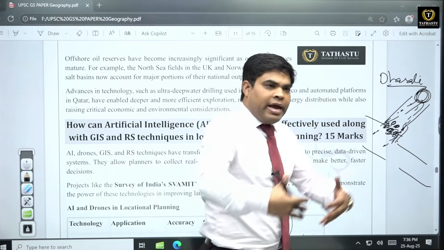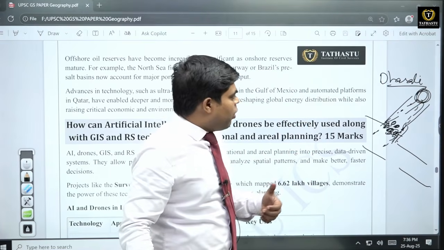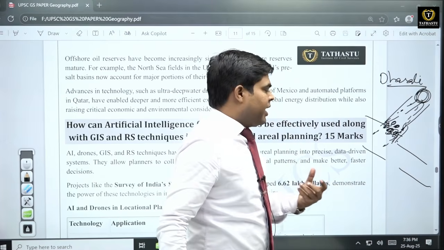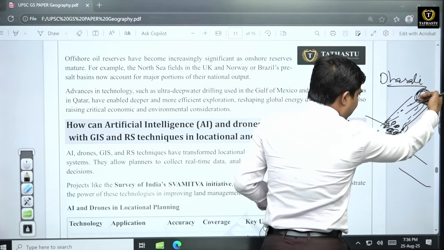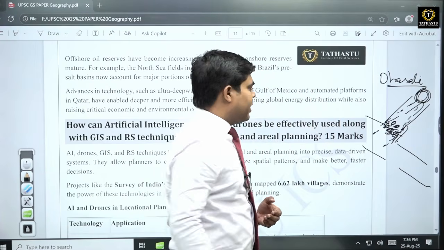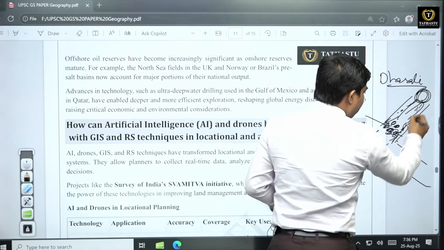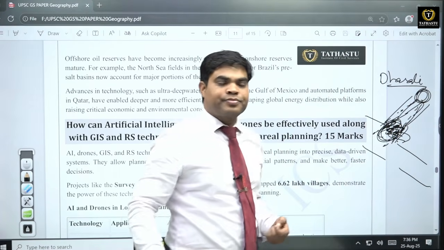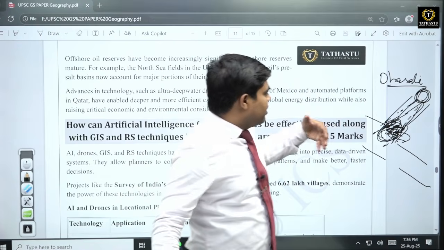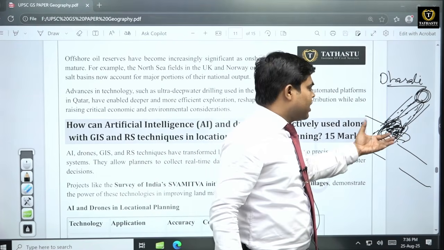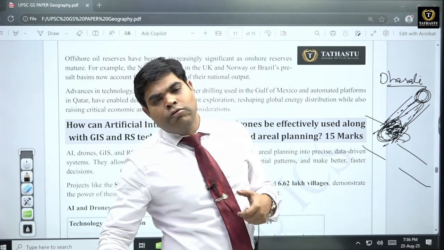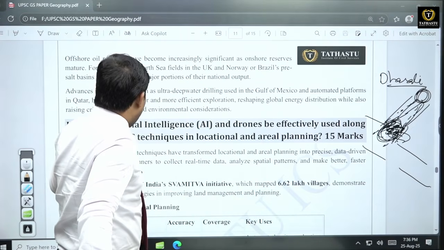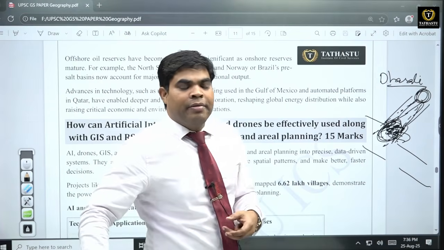And when this water came, it also brought along stones, tree logs as well as eroded materials. When these eroded materials came down a huge slope, they got huge velocity, and when they came here, they almost covered the entire Dharali village. The entire village got covered by this debris, and because of that almost 100 people lost their lives, right? So in this situation, how can artificial intelligence and drones be very helpful?